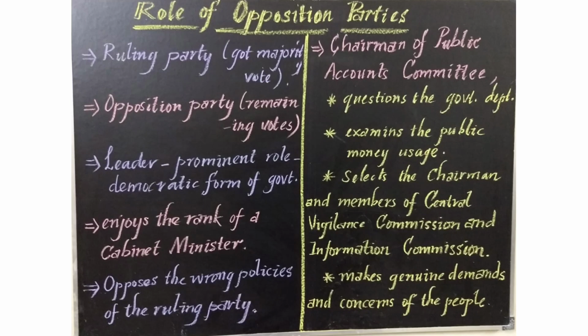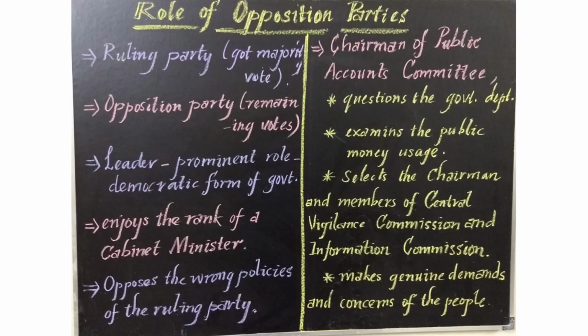Which is the opposition party in Tamil Nadu now? DMK is the opposition party. Who is the leader of the DMK? Mr. Stalin. Now, what is the role of the opposition party in our democratic country? The role of the opposition party is very important in our democracy. The opposition party leader plays a prominent role in the democratic form of government, because he has the right to ask questions to the present ruling government, and he enjoys the rank of a cabinet minister. In our Indian government, whether the state government or central government, the opposition leader enjoys the rank of a cabinet minister, and also he opposes the wrong policies of the ruling party.